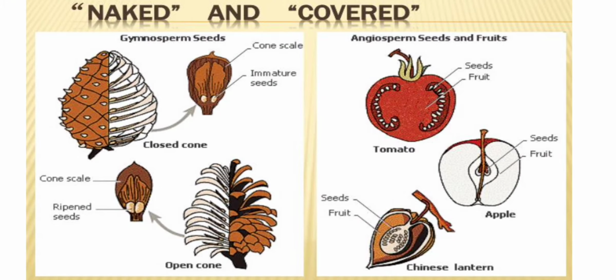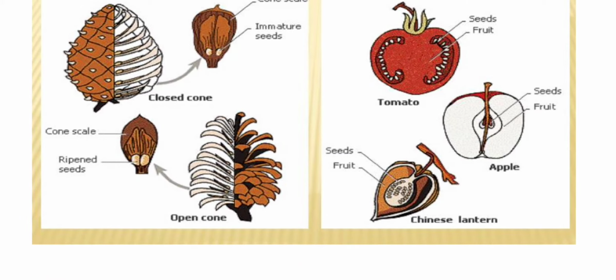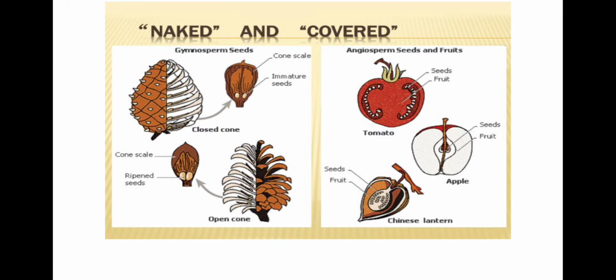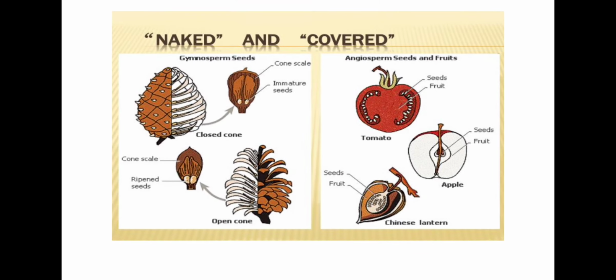You can compare naked and covered seeds of angiosperm and gymnosperm with this image. You can see in the case of gymnosperms, seeds are naked. They are released when cones open, while closed cones bear immature seeds. But in the case of angiosperms, you can see seeds are fully protected inside the ovary or in the fruit.